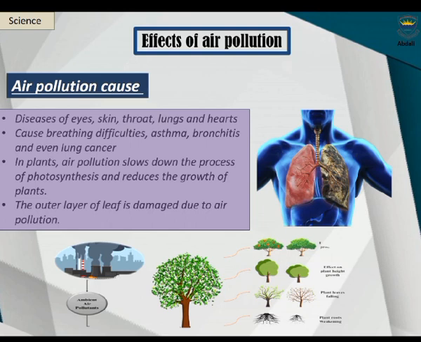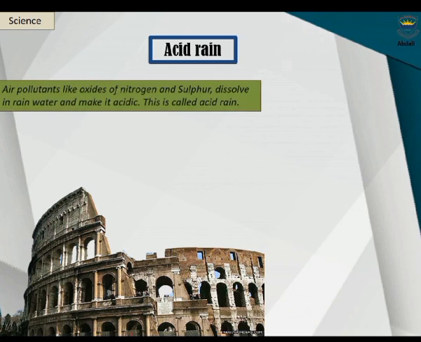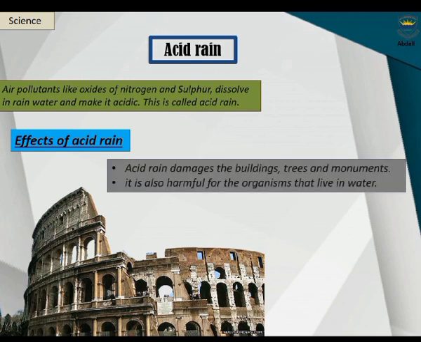In plants, air pollution slows down the process of photosynthesis and reduces the growth of plants. The outer layer of leaf is damaged due to air pollution. Acid rain. Air pollutants like oxides of nitrogen and sulfur dissolve in rainwater and make it acidic. This is called acid rain. Effects of acid rain. Acid rain damages the buildings, trees and monuments. It is also harmful for the organisms that live in water.